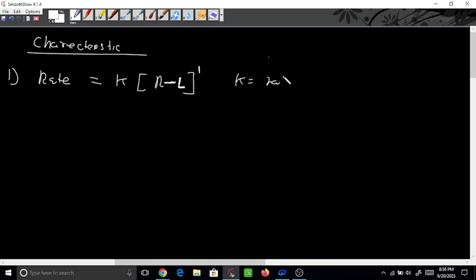K is the rate constant. We will study it in chemical kinetics. It is part of chemical kinetics; we haven't done this yet, we will study it again in chemical kinetics. Just remember this part.